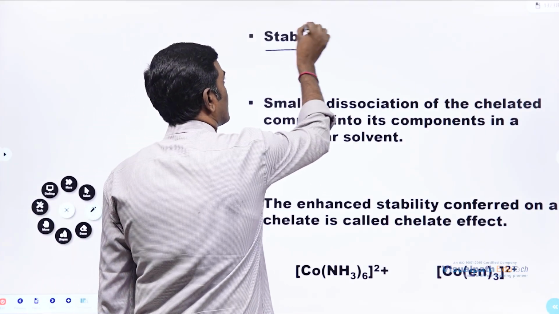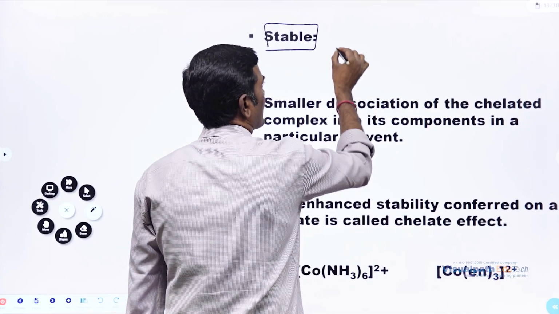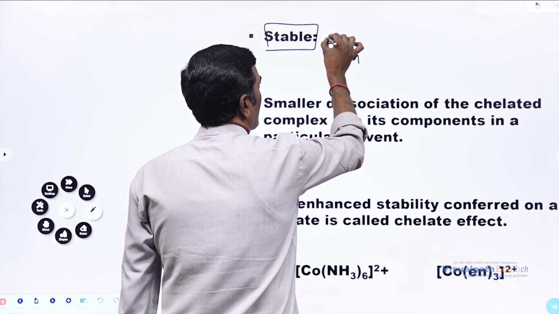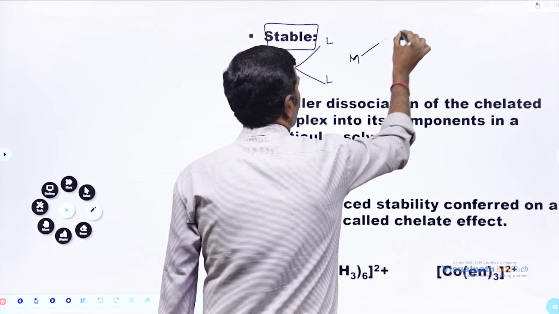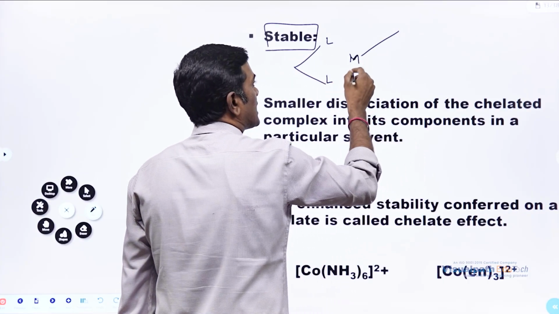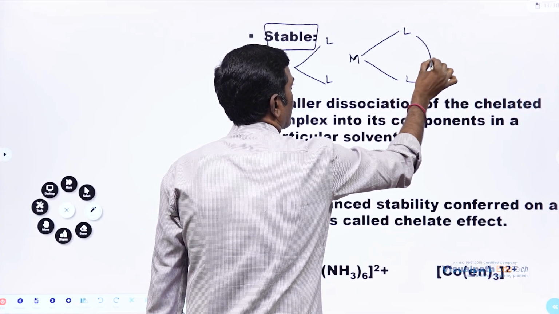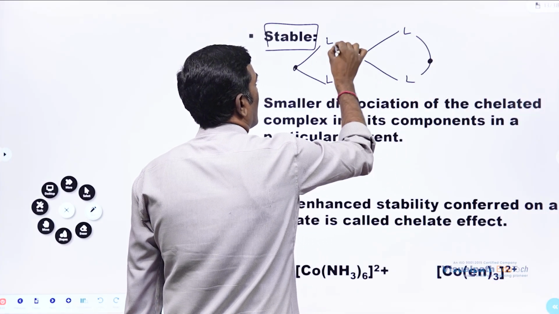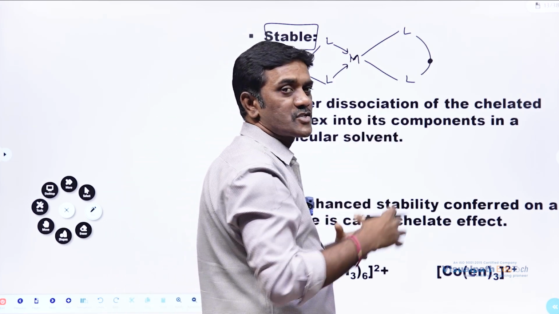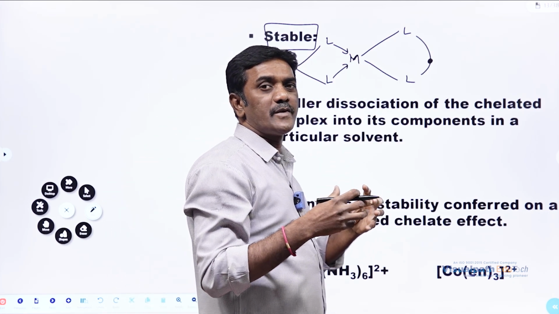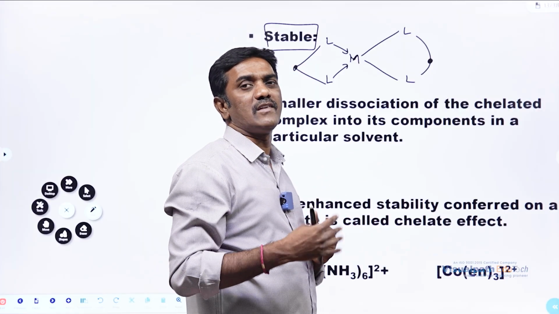Why is this particular chelate going to increase stability? Very important, because just now we discussed that if two ligands are there in a donating species, what happens? Due to this formation of a ring structure, it will not be able to break easily. Obviously, the stability will increase.